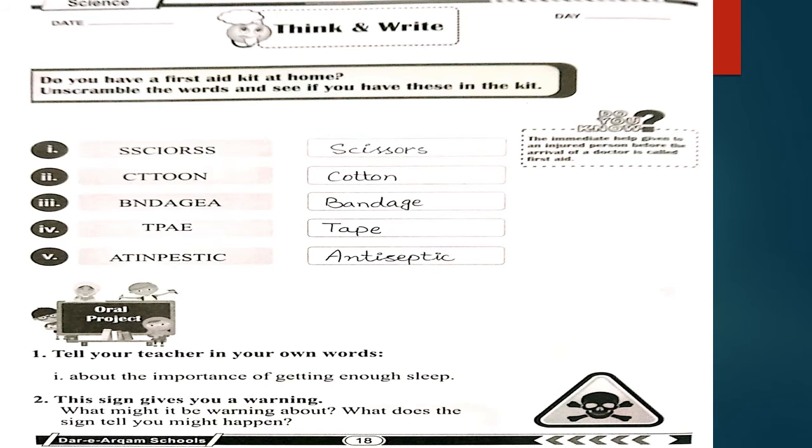Friends, open up your page number 18 and start writing with me. Think and write. Do you have a first aid kit at home? Unscramble the words and see if you have these in the kit. First one is scissors. The next one is cotton, and the spelling is cotton. The next jumbled word is bandage. Fourth one is tape. And the fifth and last one is antiseptic. Spellings are